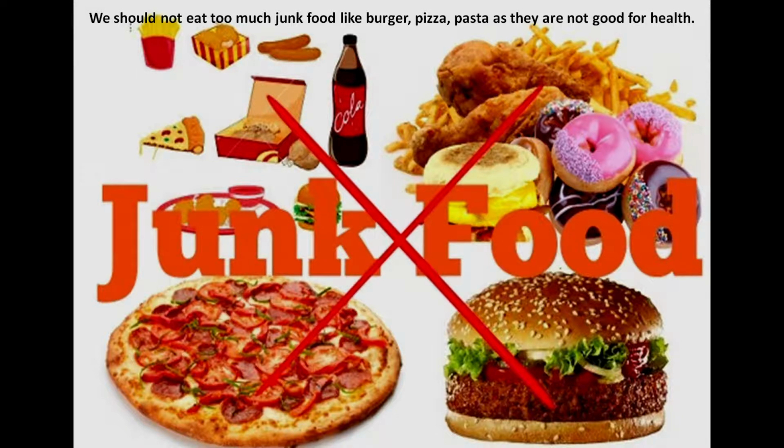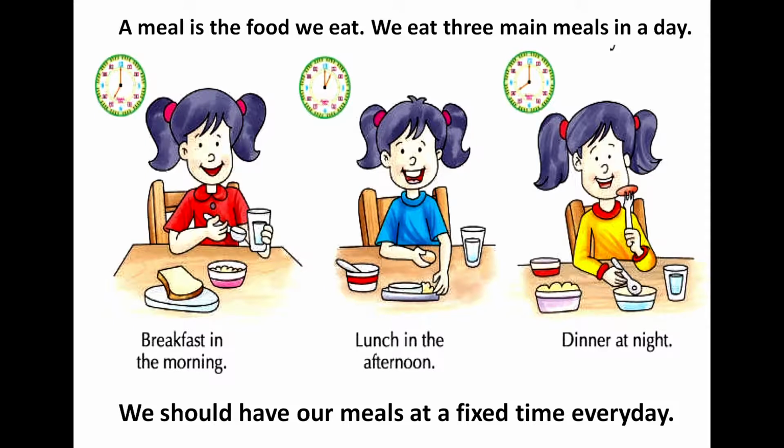Okay. So next let's see meals. Now what is a meal? Meal is the food that we eat. There are three main meals in a day. First is breakfast in the morning, lunch in the afternoon, dinner at night.